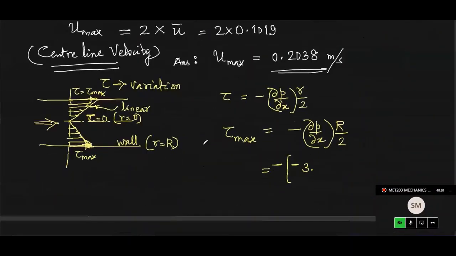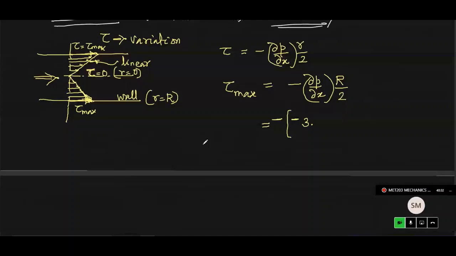That indicates the pressure drops when the flow proceeds in the positive X direction. So this is it. Minus ultimately will become plus, into radius. Diameter is 0.05, and radius is 0.025 meter, divided by 2.